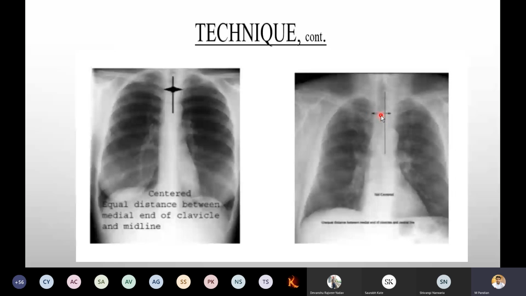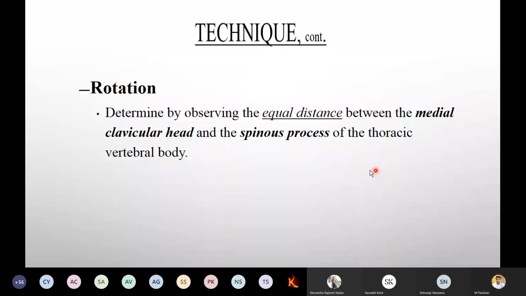So in this category also we want to examine. This is called rotation. Now rotation means what? Centered, with equal distance between the medial end of the clavicle and the midline of the thorax. You have to remember it. If you have any paper, rotation means what? In viva, they will ask rotation.